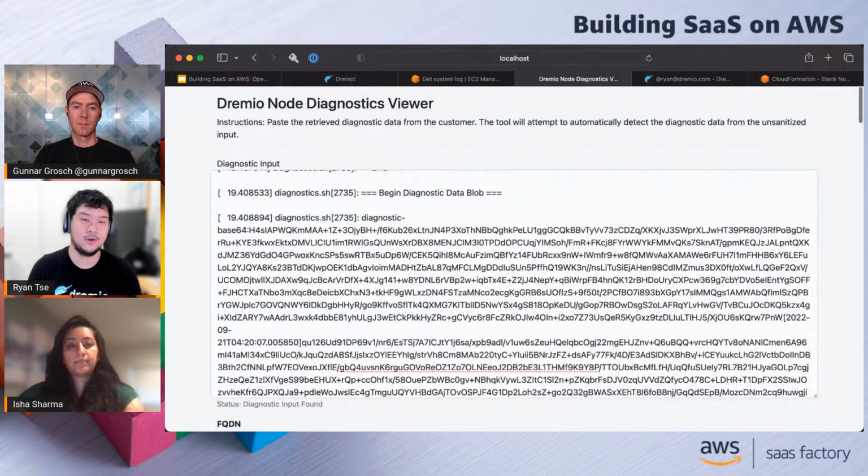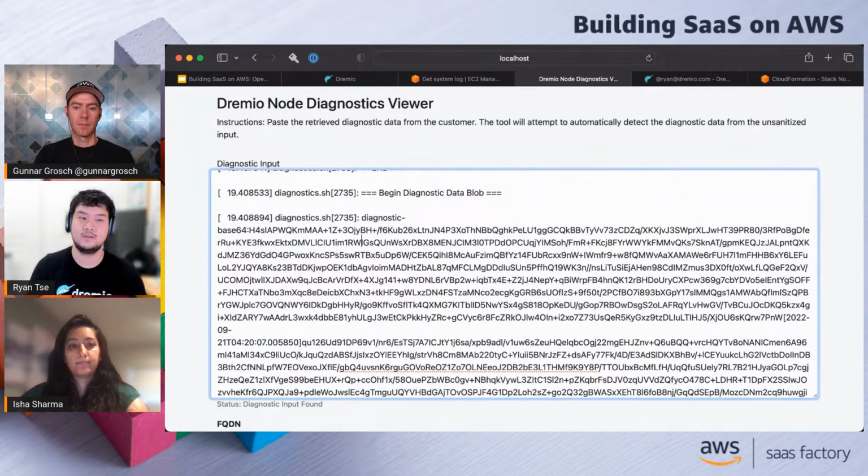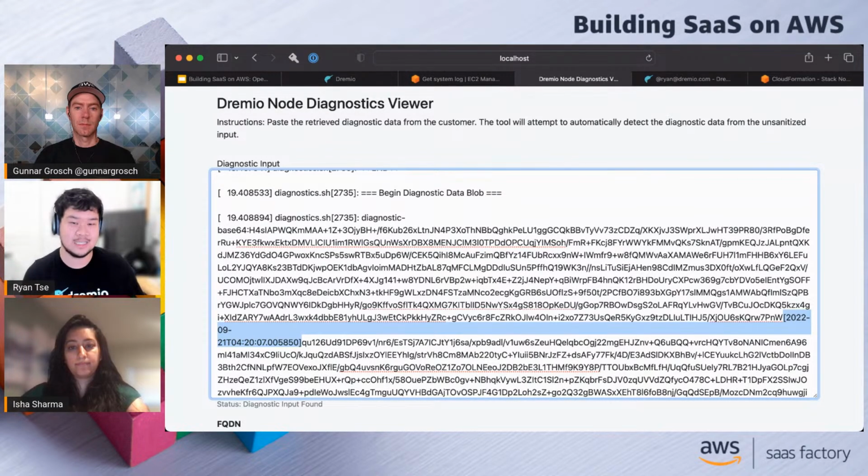Now, I'm going to quickly go over a little bit more about this diagnostic blob and some of the interesting challenges that came along with it. If we look through this diagnostic blob, there's usually a base64 encoded string, which I think folks are familiar with. The weird thing about it is there are these strange dates in the middle. That typically throws things off, right? Base64 shouldn't have these random dates in them.